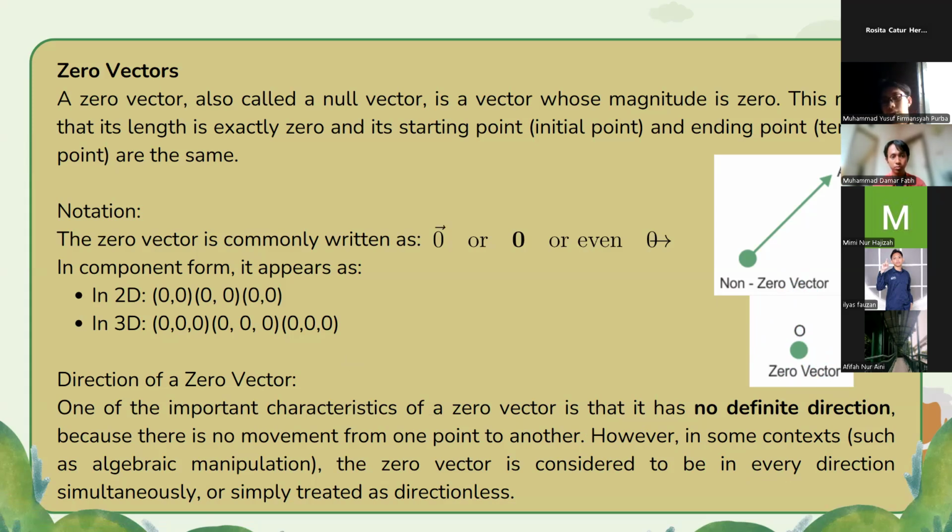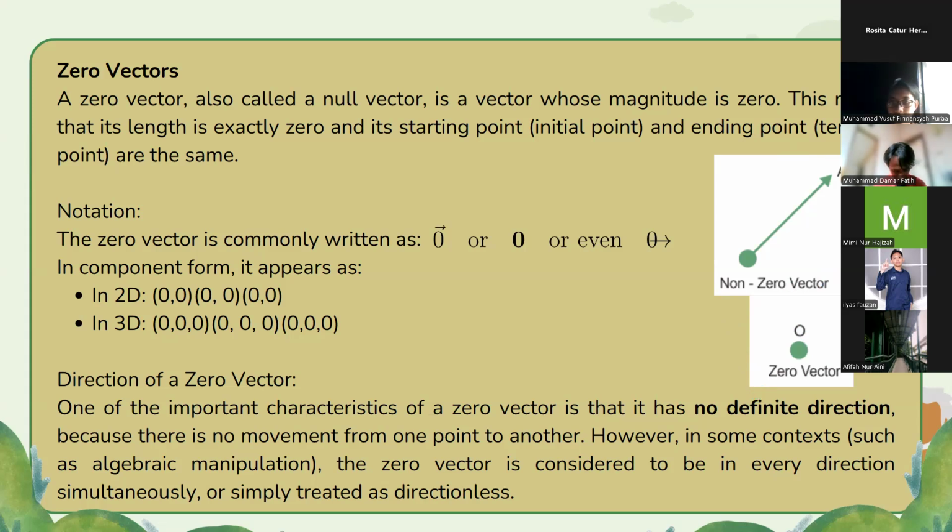We can see on the picture on the right, there are two types of vector for the comparison. The top picture is a non-zero vector, which is commonly represented with an arrow, and the bottom picture is a zero vector.